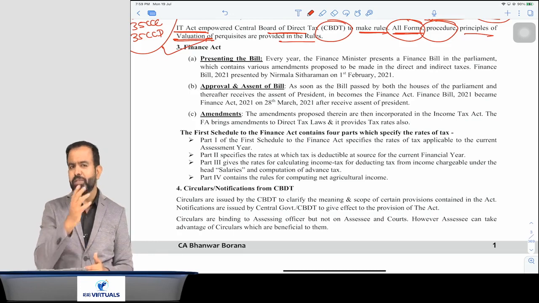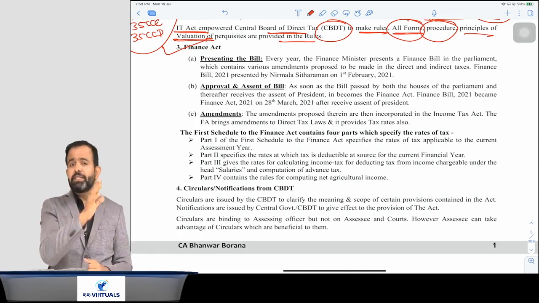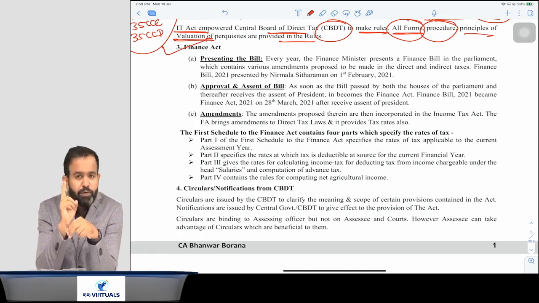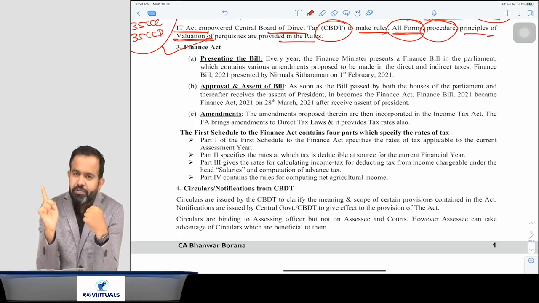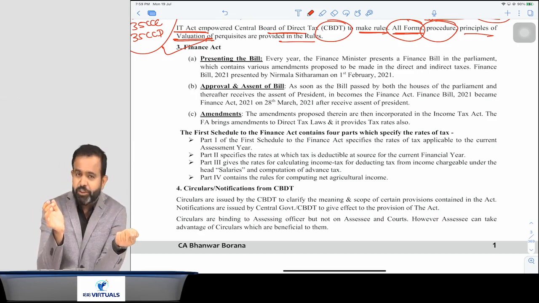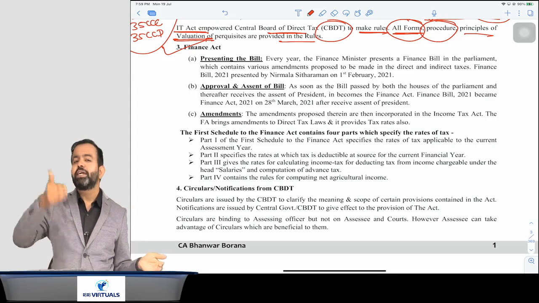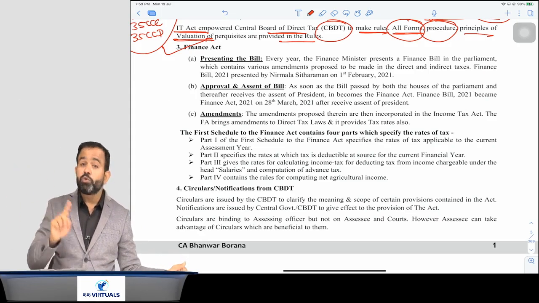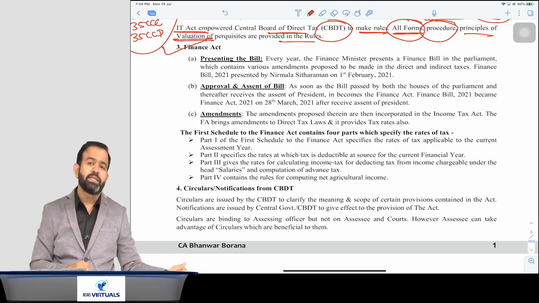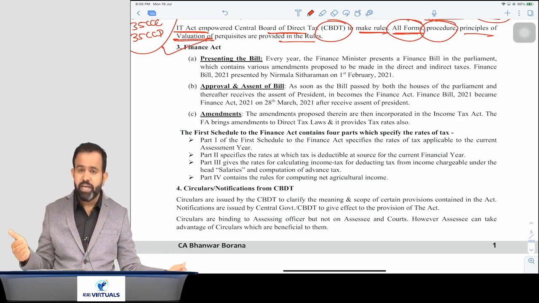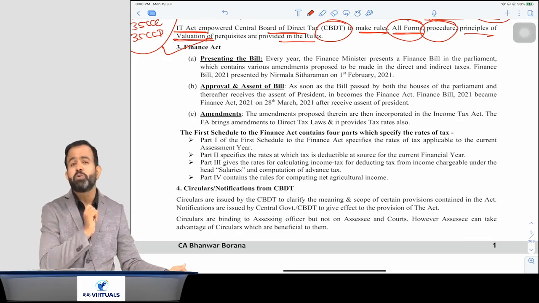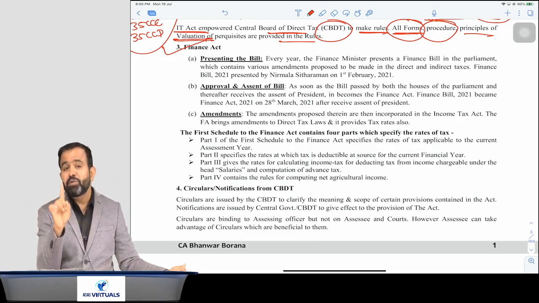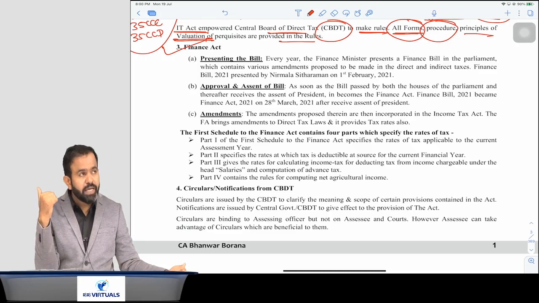Yes. Now one more thing. Guys, whenever there is an election year, there will always be two budgets, or I can say two finance bills. One is on the 1st Feb of the year, and one is after the result of the election. 2019 was an election year. So in 2019, two budgets were presented by the BJP government, one before the election on the 1st Feb 2019. At that time our finance minister was Piyush Goyal ji.